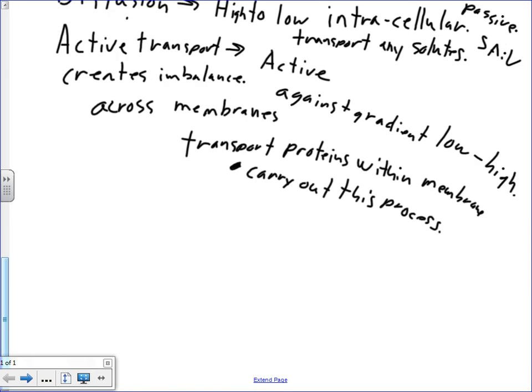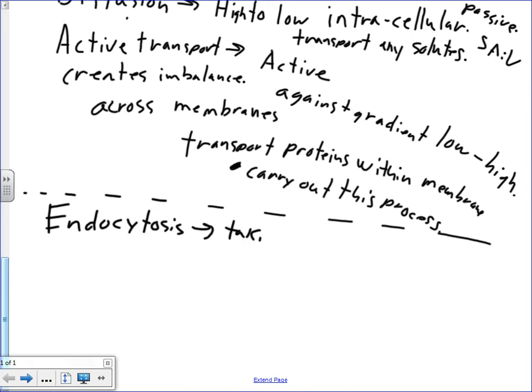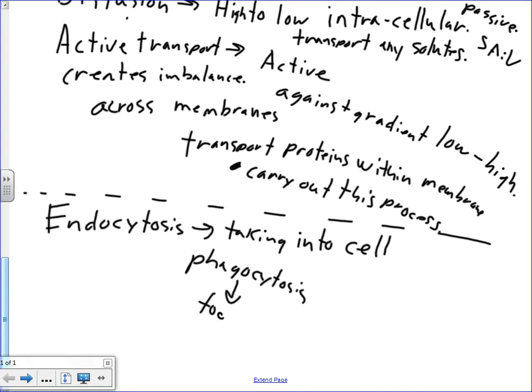Endocytosis is taking stuff into the cell. We had phagocytosis, and that had to do with food.